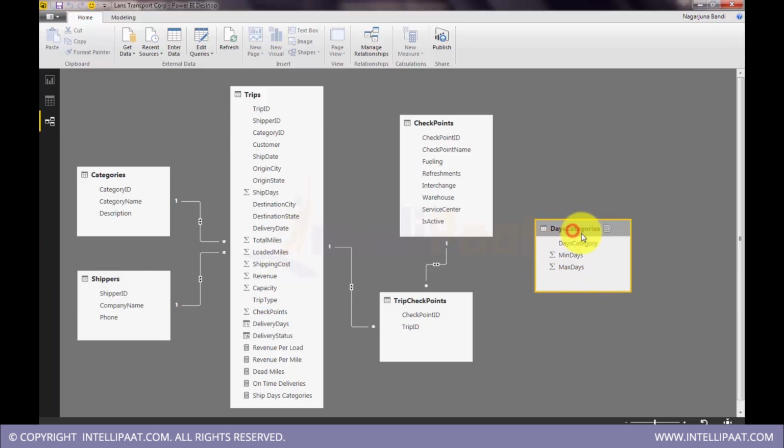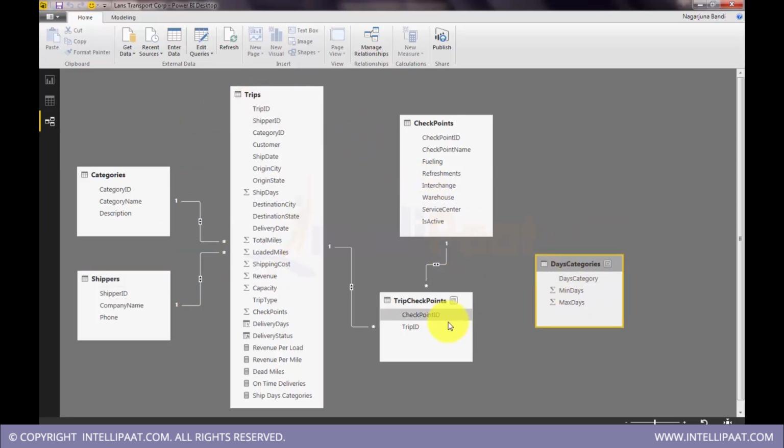Remember, this is a reference table that we created just on the fly to create buckets, so we don't need to link this table to any existing tables here. Okay, so now we have this.